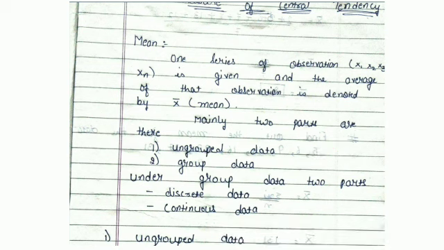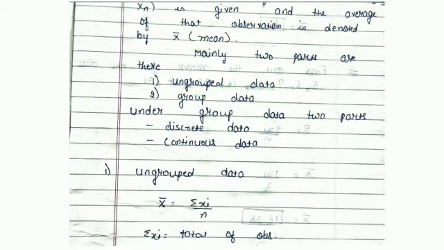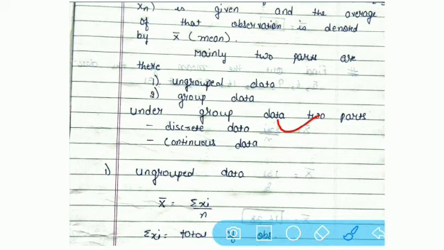When different kinds of series are given to us, that means when two elements are given to us, then it becomes our group data. So again there are two types in this. Number one is discrete data, number two is continuous data. What is discrete data, what is continuous data? We will go in detail as we go with the questions.